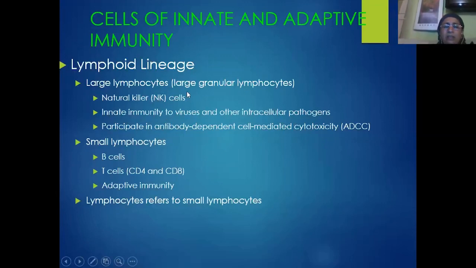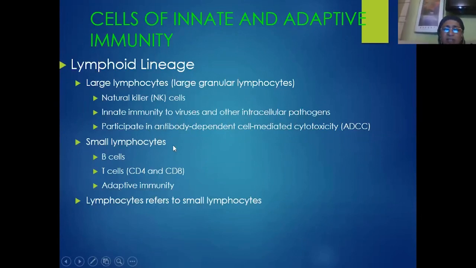Large lymphocytes are called natural killer cells. They have granular cytoplasm, because they also secrete a lot of cytokines. Thereby they participate in antibody dependent cell mediated cytotoxicity, which we are going to study. But this cell mediated cytotoxicity is common for both innate and adaptive immunity of the body.